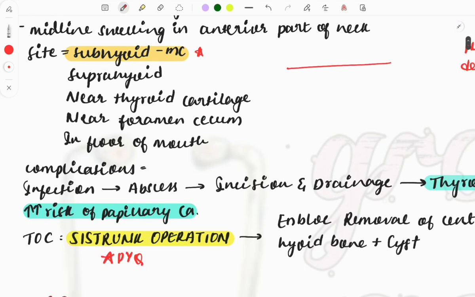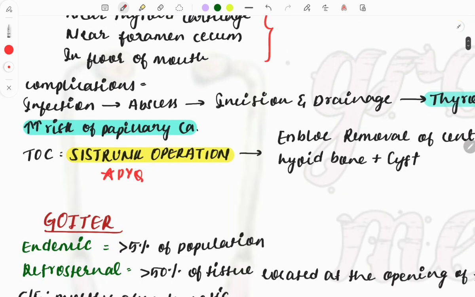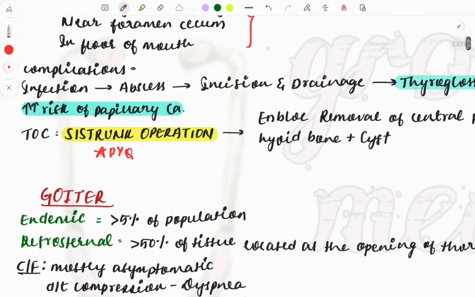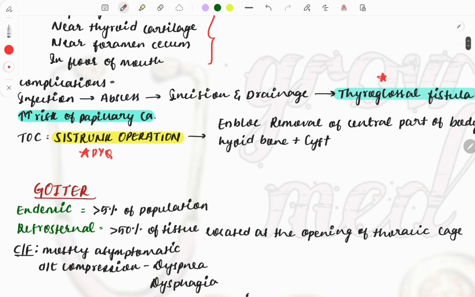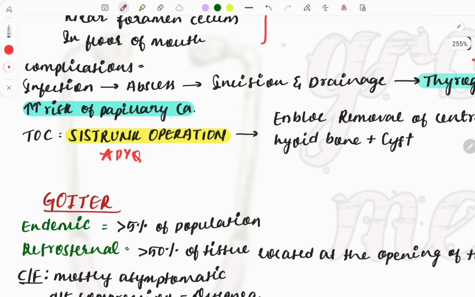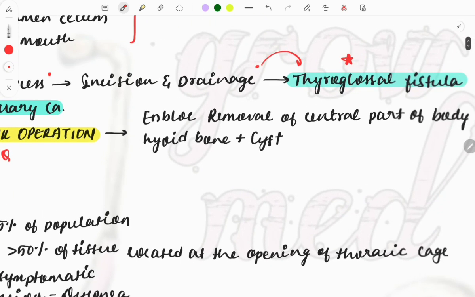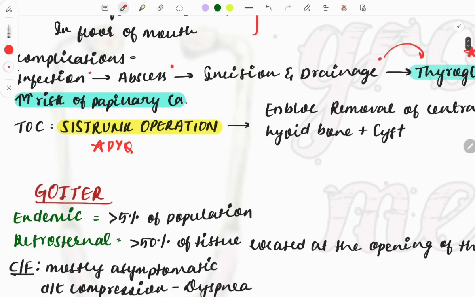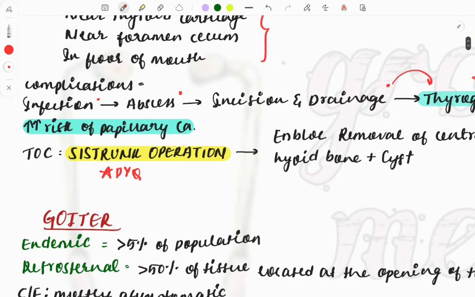Then suprahyoid, then these are the other locations where you can find this cyst. Then the complications. See, this is also important because thyroglossal fistula will occur as a complication of this cyst, and it will not be present from the earlier. So how does it occur? Whenever there's infection, infection will form an abscess, and when you do incision and drainage it will cause this thyroglossal fistula. So you need to be very careful while dealing with this thyroglossal cyst, and this has been asked in the exam. Then it increases the risk of papillary carcinoma, again an important point to remember.